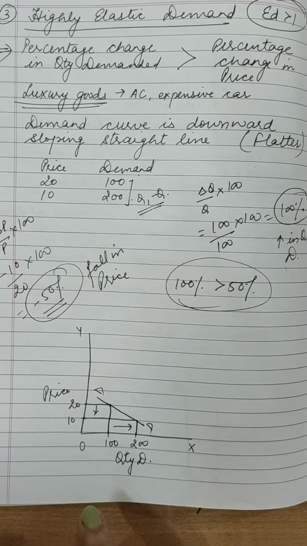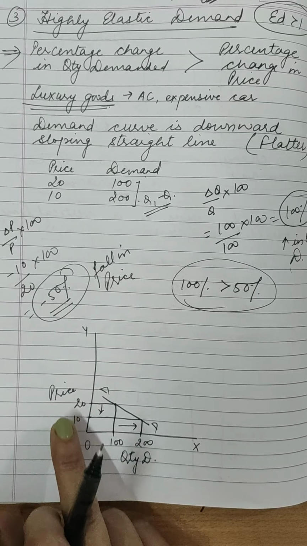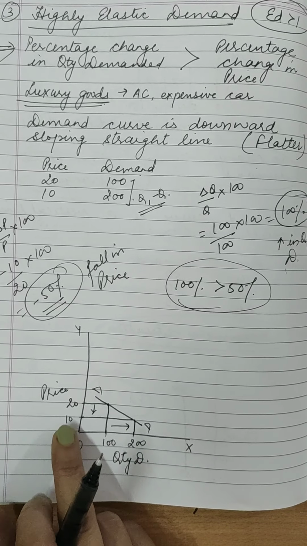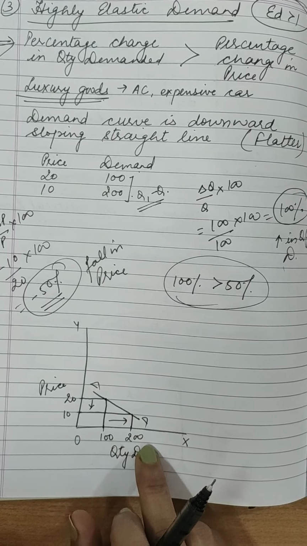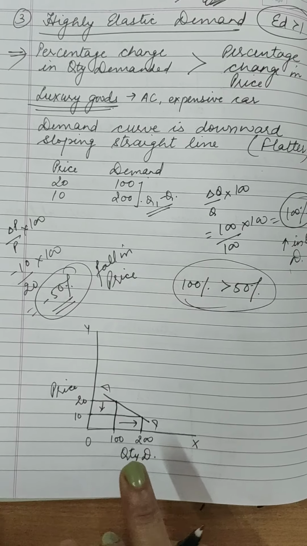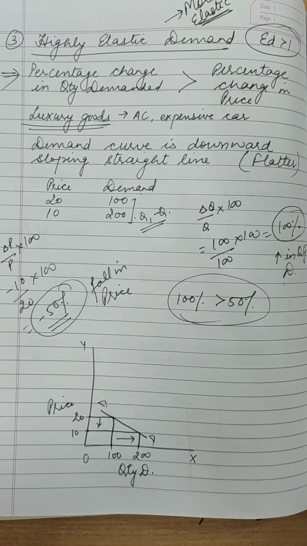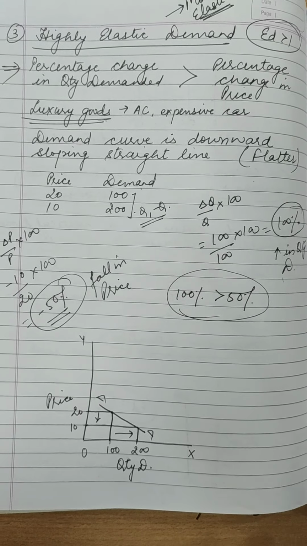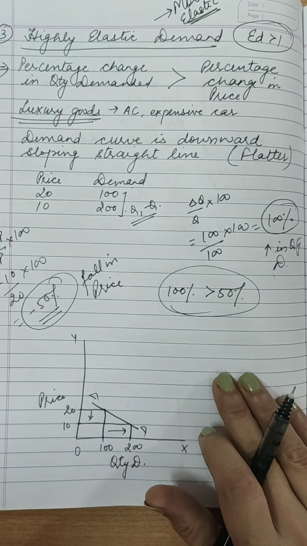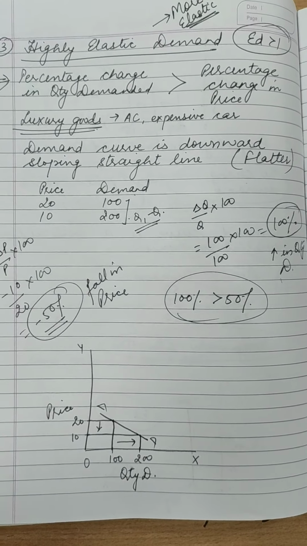You can make any hypothetical diagram also. Hypothetical diagram means it's not necessary always that you need to take figures over here. You can write here P or P1, Q or Q1. It's not necessary that you have to take figures in the diagram. That diagram is known as hypothetical diagram. So this is highly elastic demand, which is also known as more elastic demand.